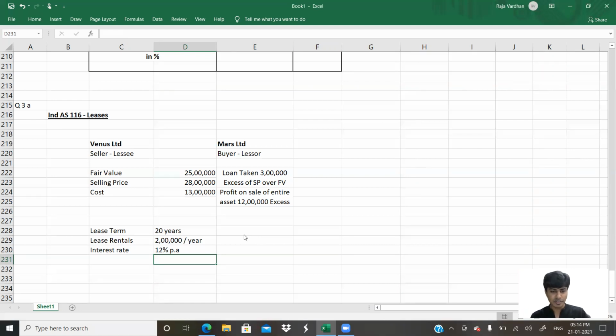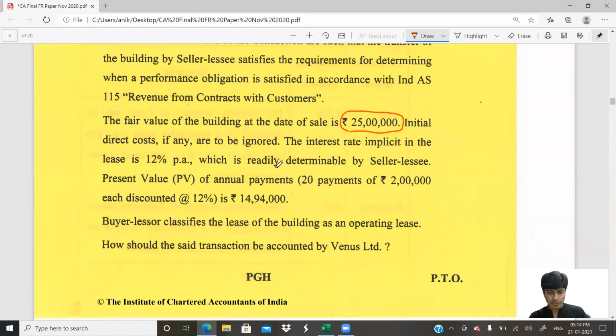Let us see if it is required for us to do. 12 lakh, which is readily determinable by seller lessee. Present value, they've already given it. 14 lakh 94,000. If they wouldn't have given, you would have done it. I would still show you how to do this.